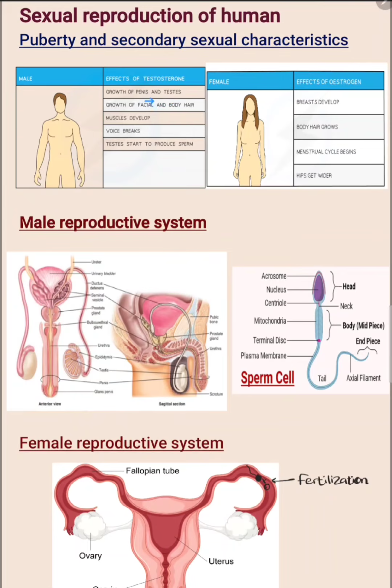We can see growth of the penis and testes, growth of facial and body hair, muscle development, voice break because of the development of the larynx, the testes start to produce sperm, and the shoulders also get widened. In females, secondary sexual characteristics also appear because of the effect of estrogen. Their breasts develop, body hair grows, the menstrual cycle begins, and the hips get widened.